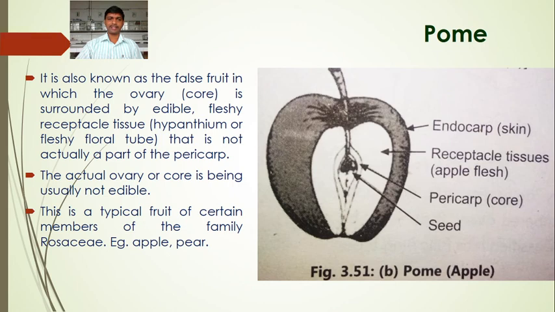This is a typical fruit of certain members of family Rosaceae, for example apple, pear. It is a false fruit because it is developed from other floral parts such as calyx, perianth, thalamus, peduncle. Here the peduncle has been involved in the formation of the apple fruit. Okay.